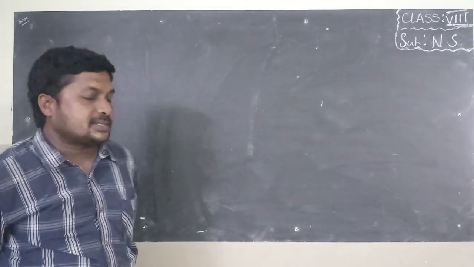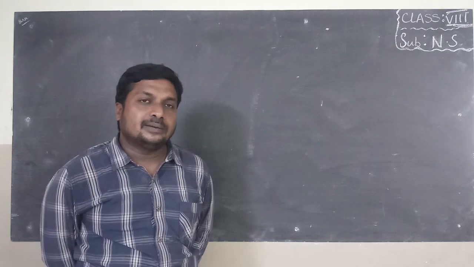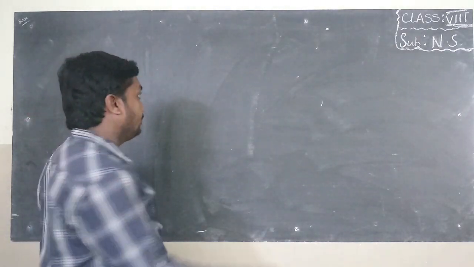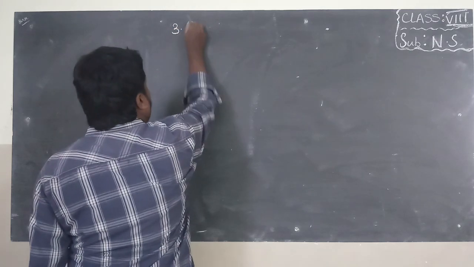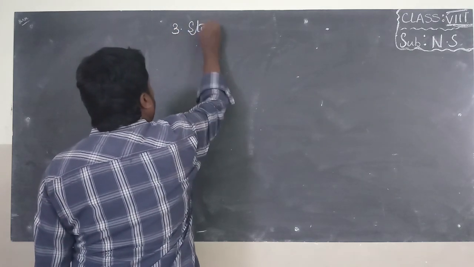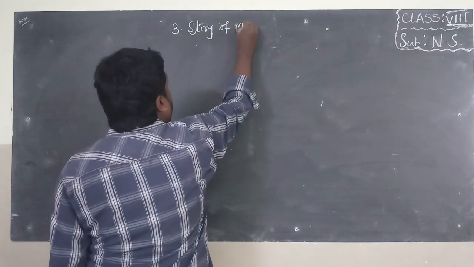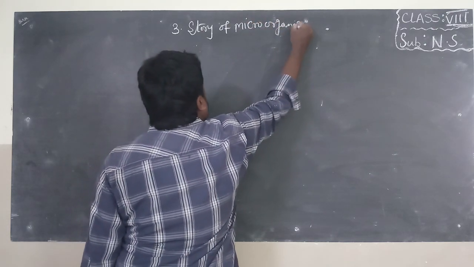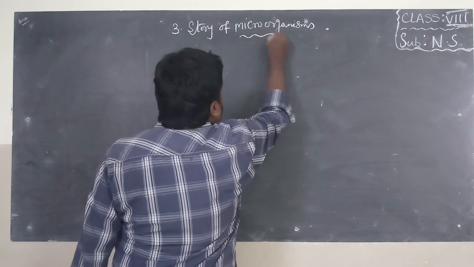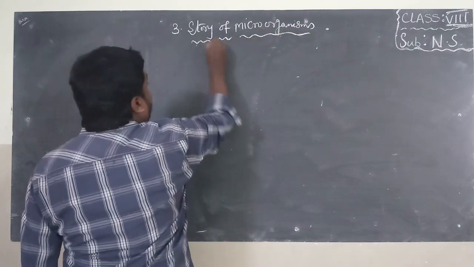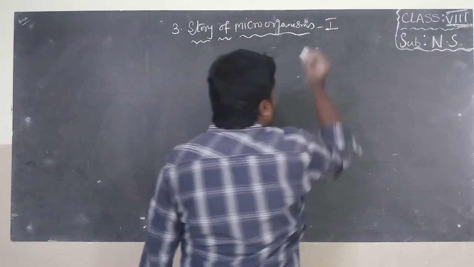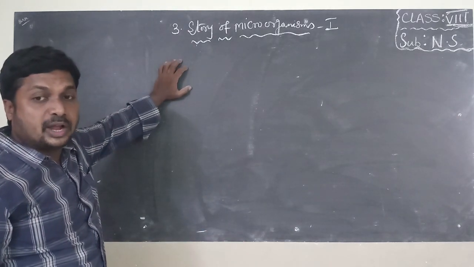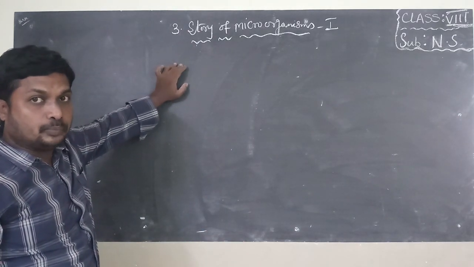In the previous class, I explained 5 groups of microorganisms in lesson 3. Lesson 3, story of microorganisms. Story of microorganisms, part 1. In this you can find 2 subparts. Story of micro part 1, part 2.